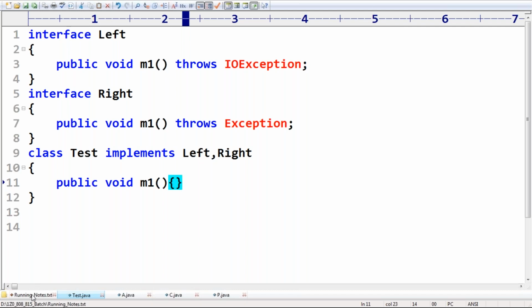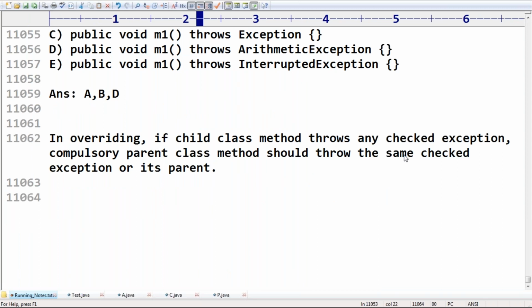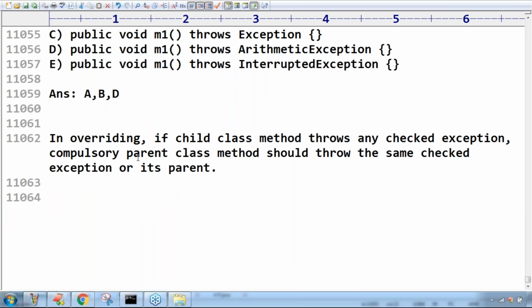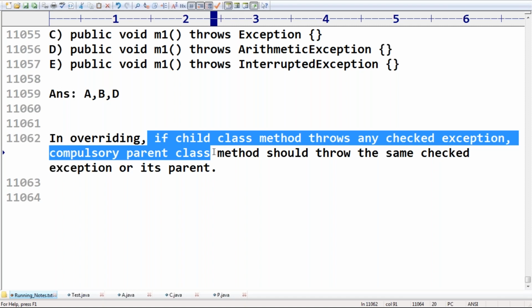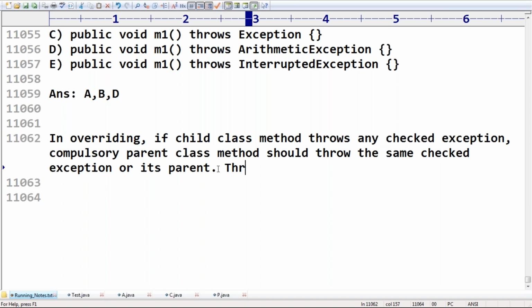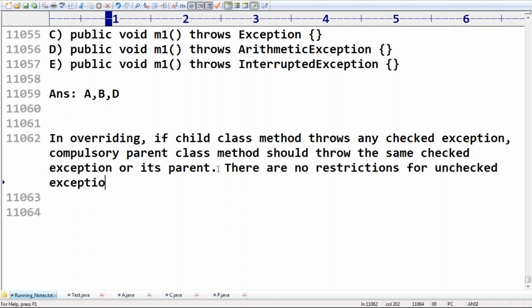What is our rule? Better to read it twice or thrice, then you can feel more comfortable. In overriding, if a child class method throws any checked exception, compulsory parent class method should throw the same checked exception or its parent. If the child class method doesn't throw any checked exception, then we are not required to worry. There are no restrictions for unchecked exceptions.